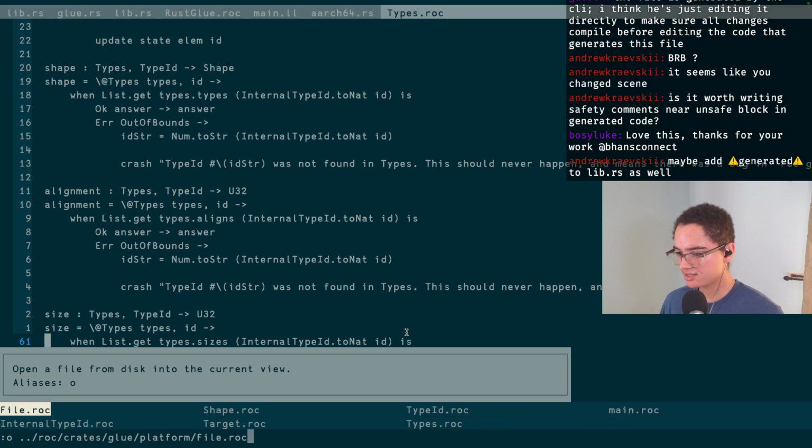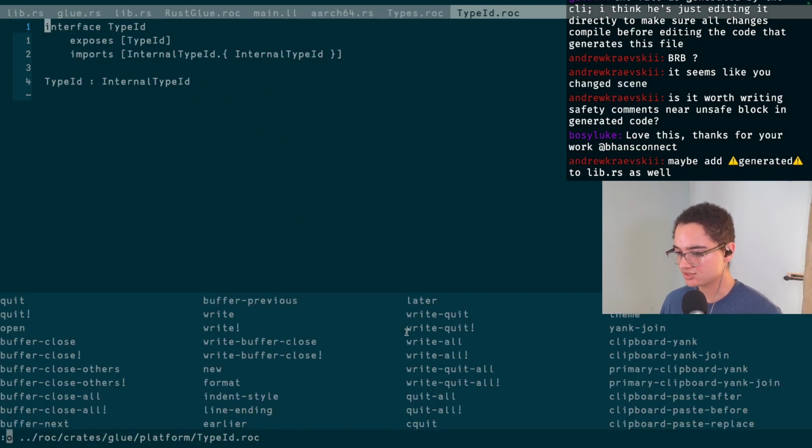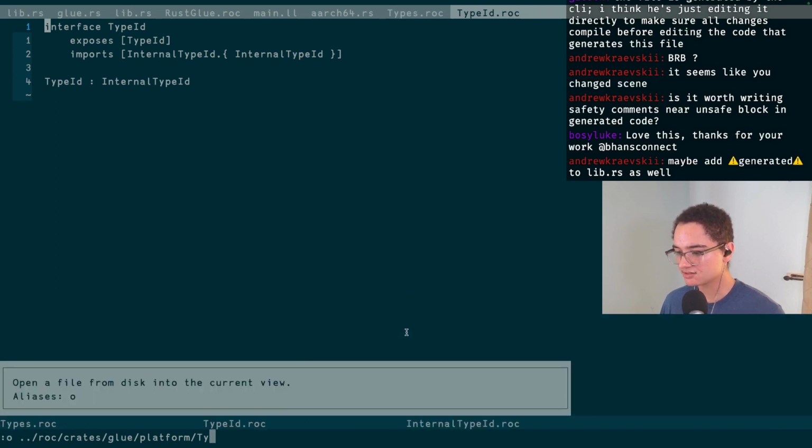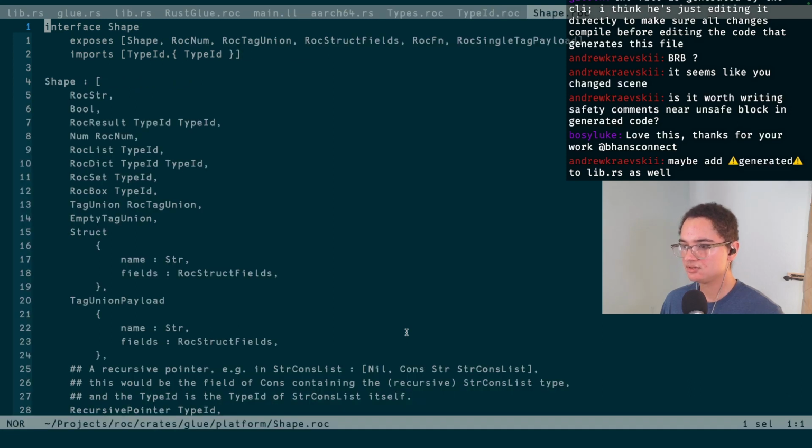Which file has the actual type definitions then? It's not going to be file.roc. I guess it could be typeid.roc. That seems weird. Oh no, type ID is just a number. Okay, so that's definitely not it. Been a while since I messed with this stuff. Ah, it's the shape of the data. Apparently that's what we named it.